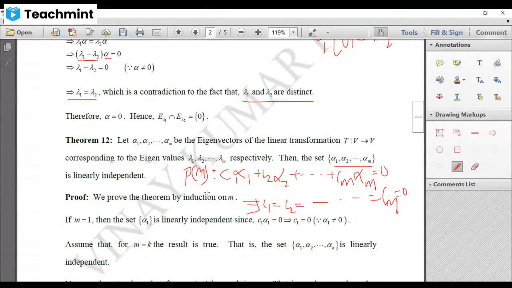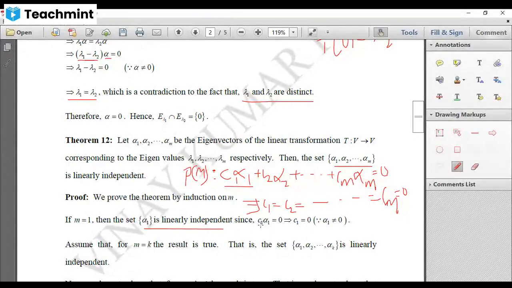First, let us prove this result for m equal to 1. When you choose m equal to 1, you have to consider only one vector. You cannot consider m vectors. Your m is 1 means only one vector. And a set containing only one vector is linearly independent. Why? Because you are considering only this one, C1 alpha 1 equal to 0. That is the linear combination. You are having only one vector. Therefore, we can write the linear combination as C1 alpha 1 equal to 0.